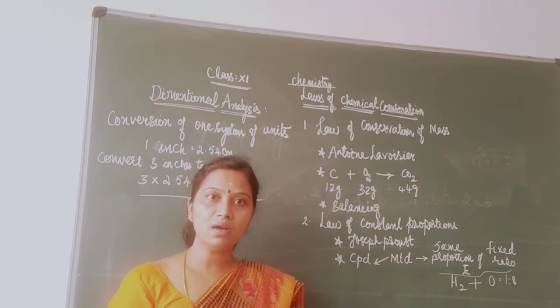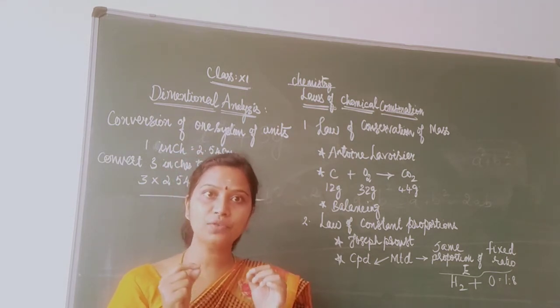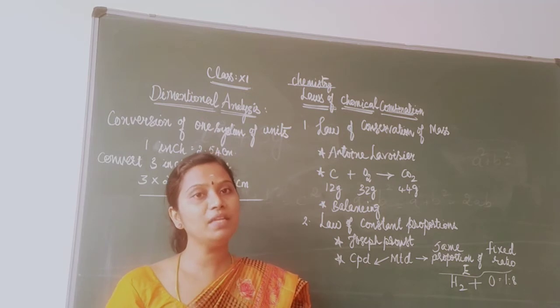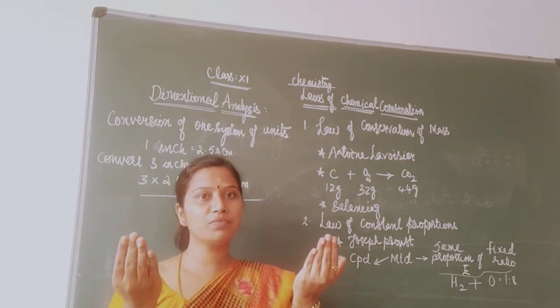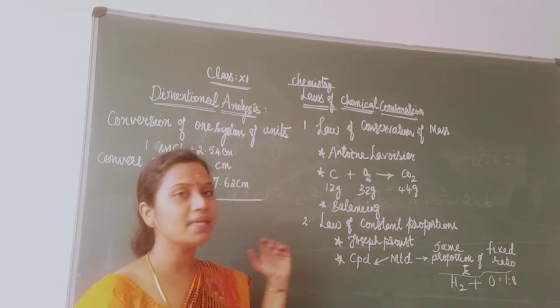Because of this law, each and every reaction in chemistry is balanced. Why do we need to balance it? Because the mass of the reactants should be equal to the mass of the products. This is how. Moving to the second law.